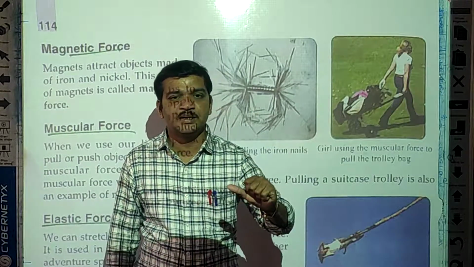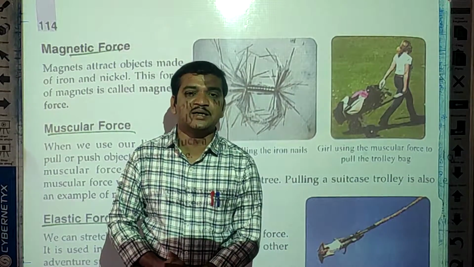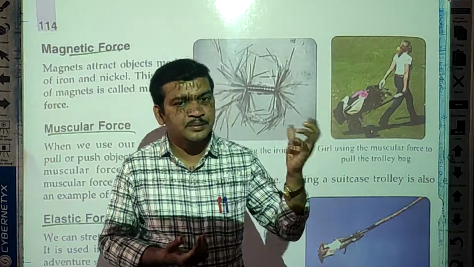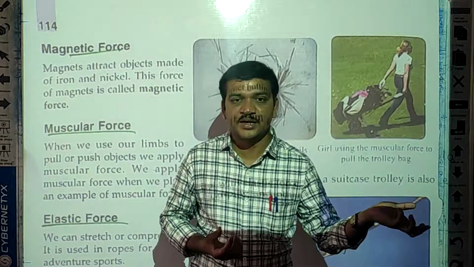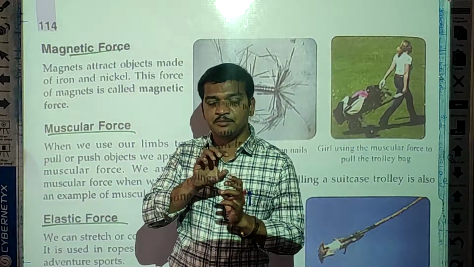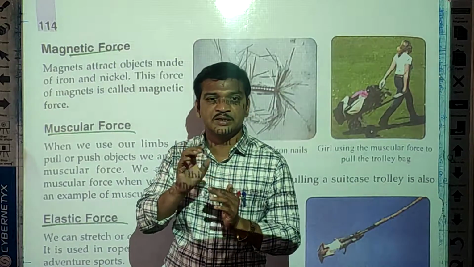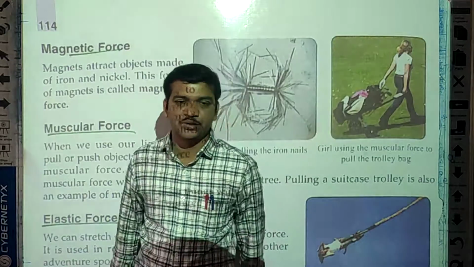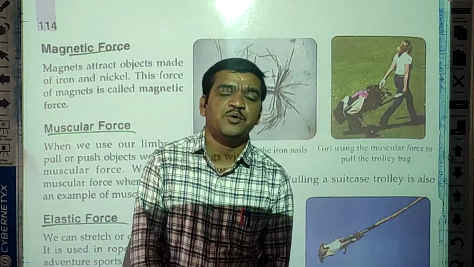Yes, especially the speakers, whatever speakers are there in your mobile, or the other speakers like a home theater. In that speaker, sometimes we can see at the back side of the speaker a rounded type of magnet. So that is called a magnet. Okay, students, what is the property of a magnet?